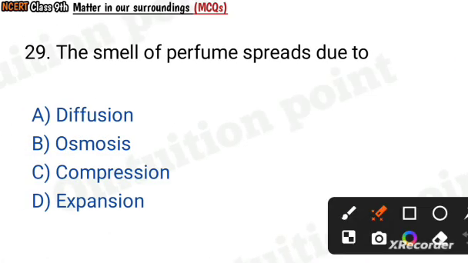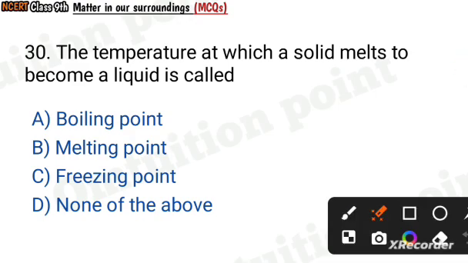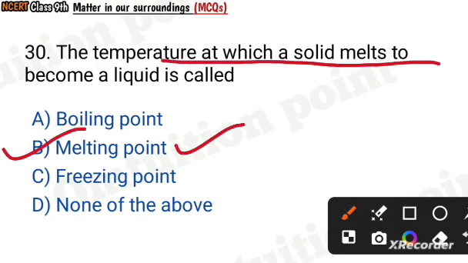Question number 29. The smell of perfume spreads due to diffusion, osmosis, compression, expansion. Diffusion. Question number 30. The temperature at which a solid melts to become a liquid is called boiling point, melting point, freezing point, none of the above. Melting point. The temperature at which a solid melts to become a liquid is called melting point.